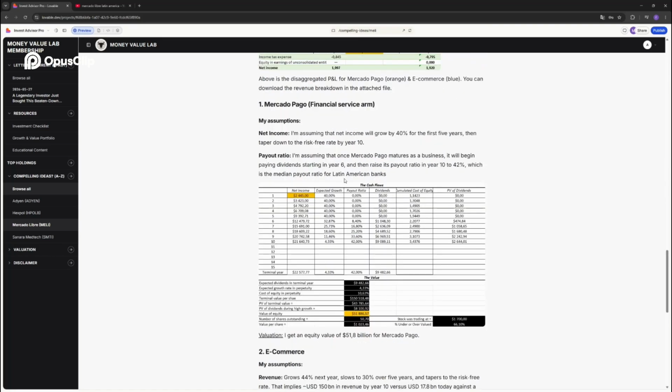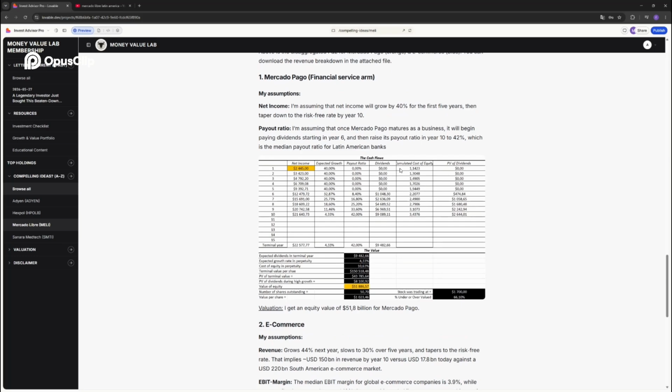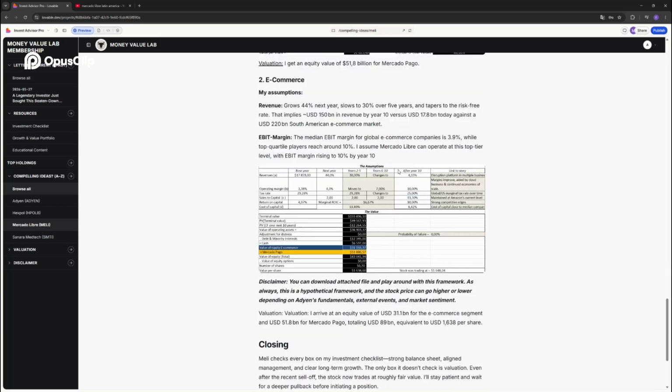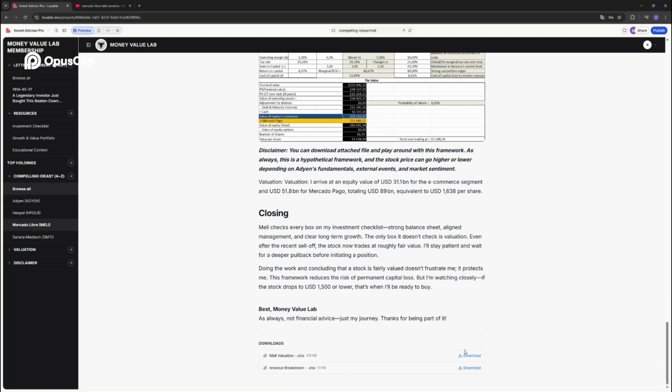And for example, here I published the valuations that I've done on Mercado Libre. Here I did a dividend discount model on their financial service arm. And here I did a free cash flow valuation on their e-commerce segment. And you can download these directly from the webpage. And of course, not all valuations have migrated from my G Drive to this website, but it will happen. So soon you will have all of the valuations here.